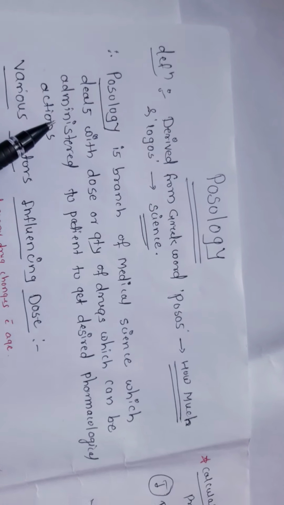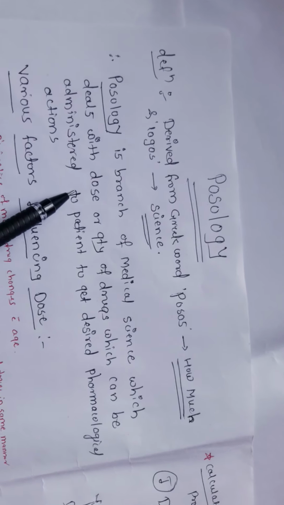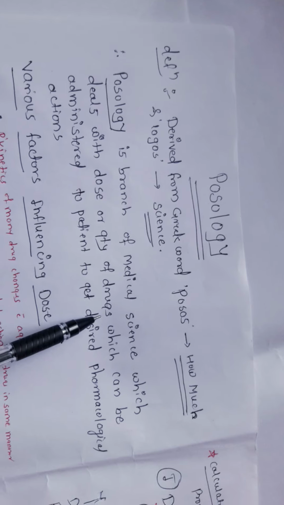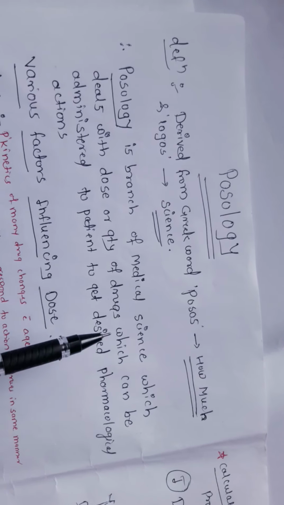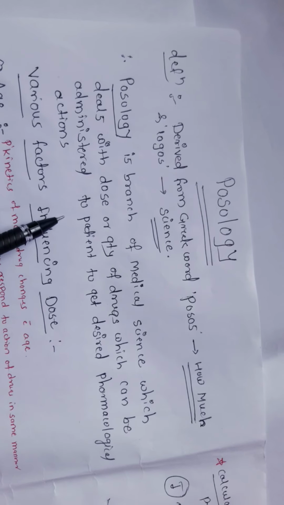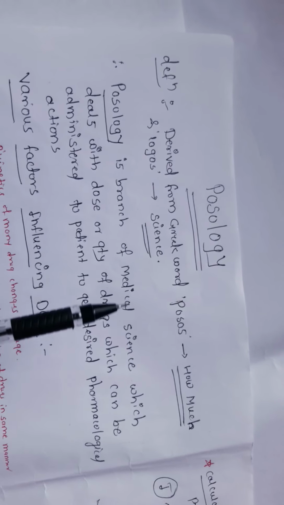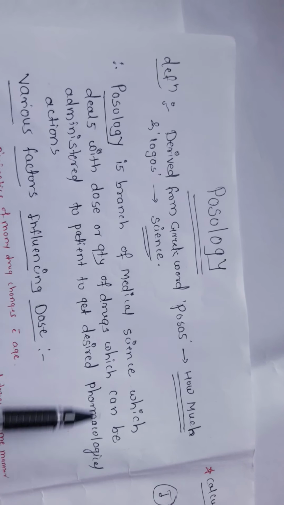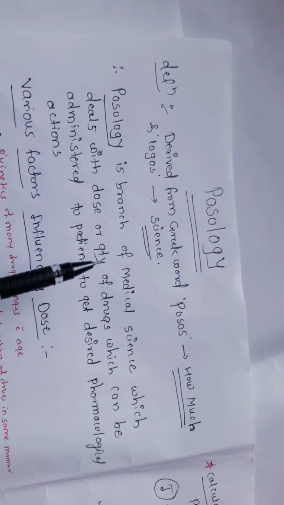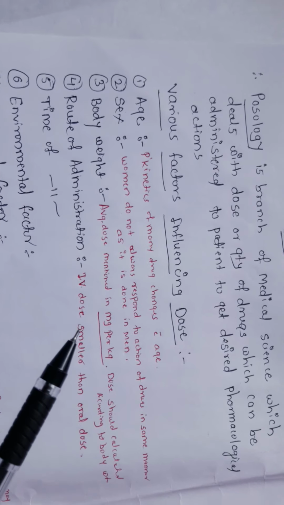So the definition is: posology is a branch of medical science which deals with the dose or quantity of the drugs which can be administered to the patient to get the desired pharmacological action. Means in posology, the dose or quantity of the drugs is useful for getting the pharmacological action. The study of this dose or quantity of the drug is posology.